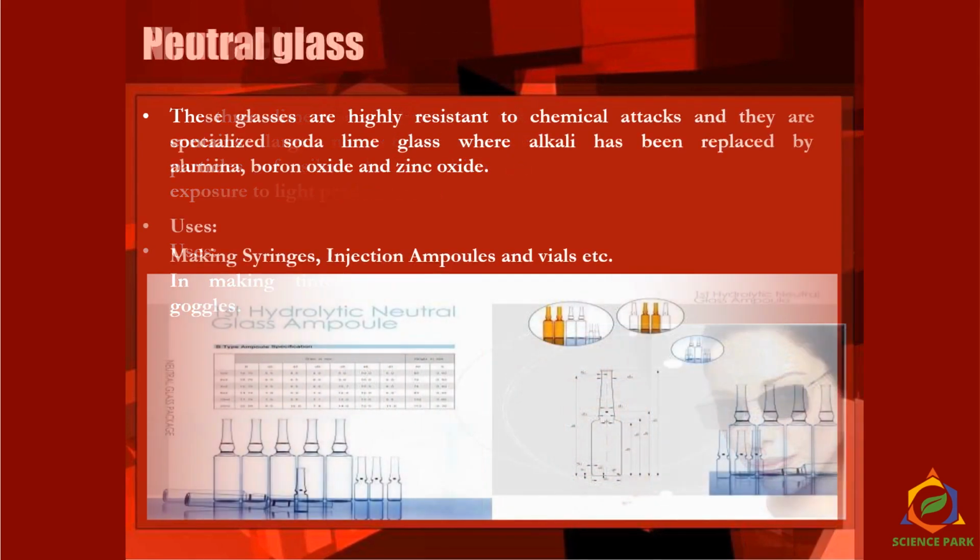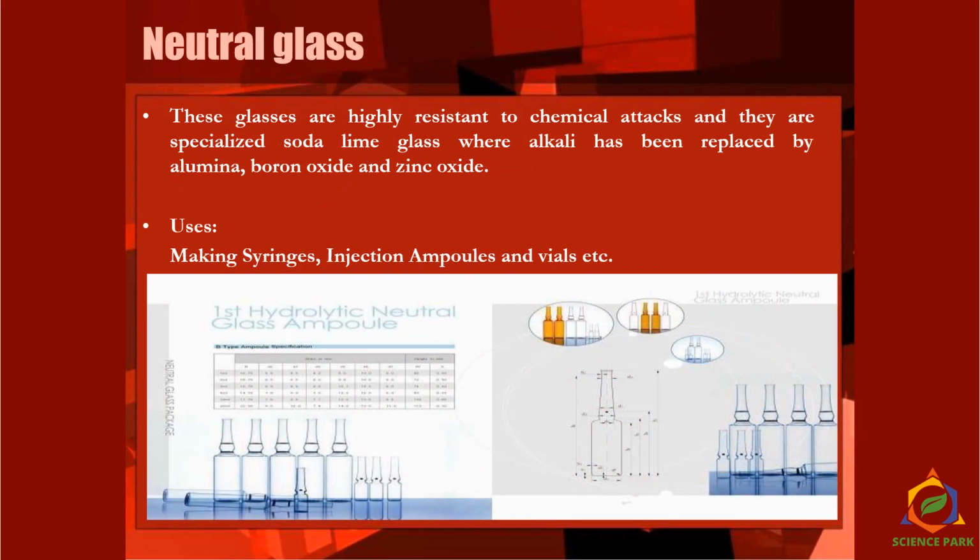Then let's see neutral glass. Neutral glasses are highly resistant to chemical attacks, and they are specialized soda-lime glasses where alkali has been replaced by alumina, boron oxide or zinc oxide. So we use such neutral glass for chemical work where we need syringes, injections, ampoules, as we call them, and vials. Whenever you visit Science Park, ask me to show you vials, because we have vials in the Science Park, just to show you how we use them in the laboratory.